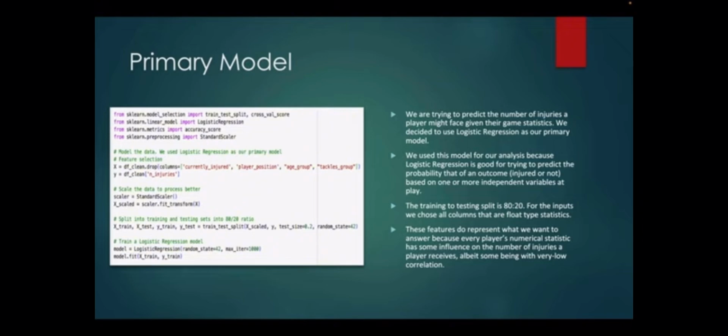For the inputs, we chose all the columns that have float types as their statistics. The features do represent what we want to answer, because each of the players' numerical statistics has some influence on the number of injuries that they could get over the course of their career. As you saw in the correlation charts before, some statistics have more correlation than others, but all of them influence in some way. So we need to include all those float type columns. We scaled our data, and then we fit the data on the model.